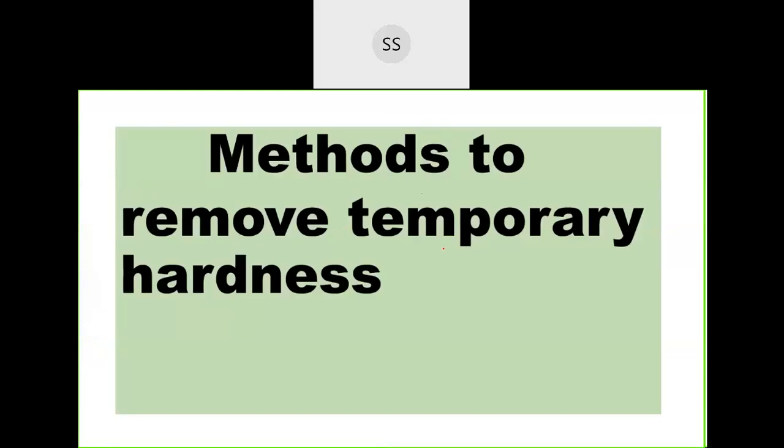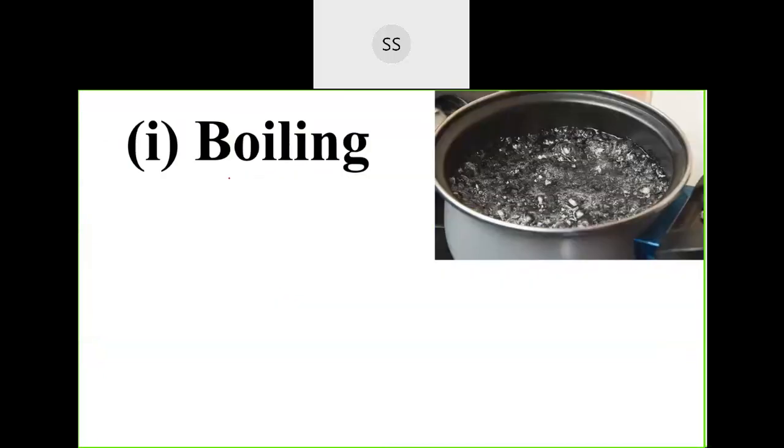So, methods to remove the temporary hardness of water. We'll start with the first method. The first method is the boiling method, to remove the temporary hardness. You're just going to boil the solution. Now, if I take calcium bicarbonate, you know temporary hardness is because of bicarbonate. The formula I'm writing here is Ca(HCO3)2, also called hydrogen carbonate. So calcium hydrogen carbonate, two molecules of HCO3 you can see attached to calcium.